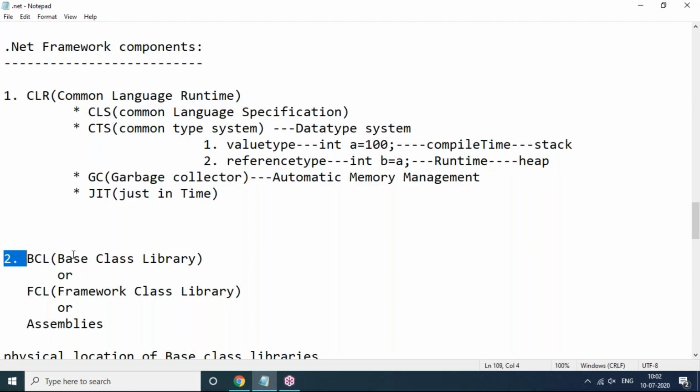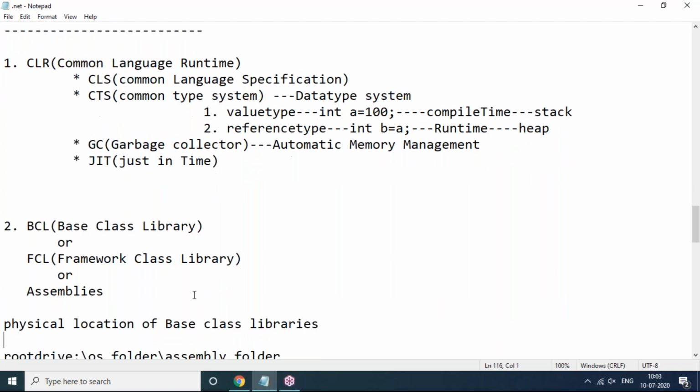And the Base Class Library is a collection of predefined class libraries, we can say. Base class libraries are installed by default when we install the .NET Framework software. Without base class libraries, we can't write any .NET program. It's not possible. These base class libraries are the building blocks of the .NET Framework.